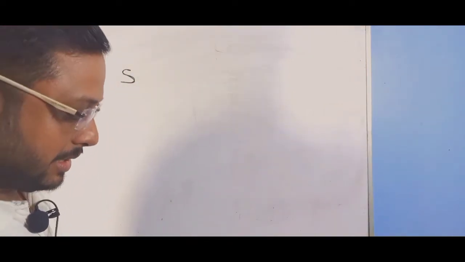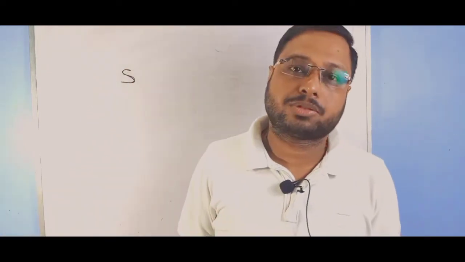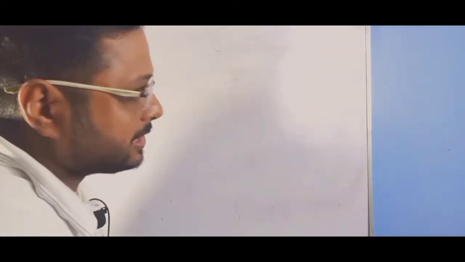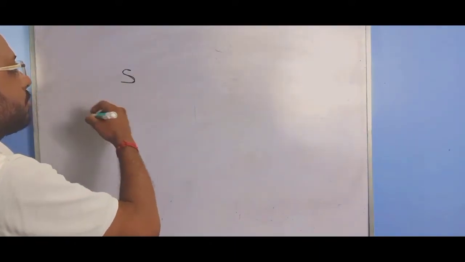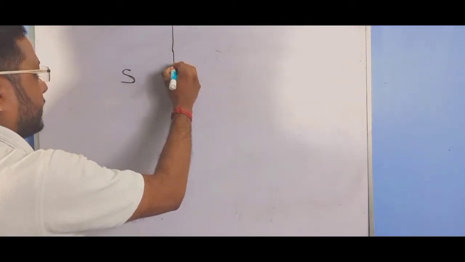It is very necessary that the light is monochromatic, that is, the light contains only one single wavelength. White light or sunlight or any sodium or helium light cannot be monochromatic because it has multiple wavelengths. Sodium light has two wavelengths, 5896 angstrom and 5890 angstrom, and we all know that white light has 7 wavelengths. So if the source of light is monochromatic, then only the interference pattern will be observed, otherwise it will not be observed.